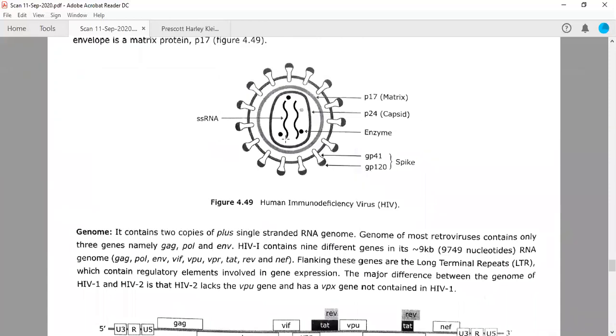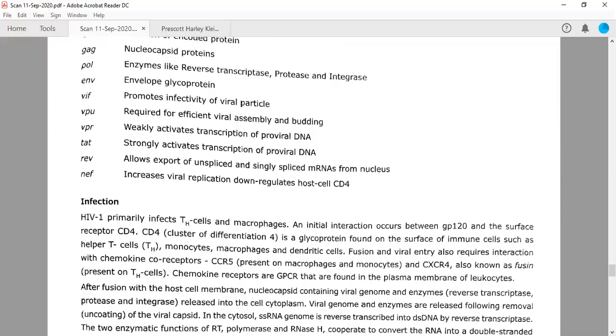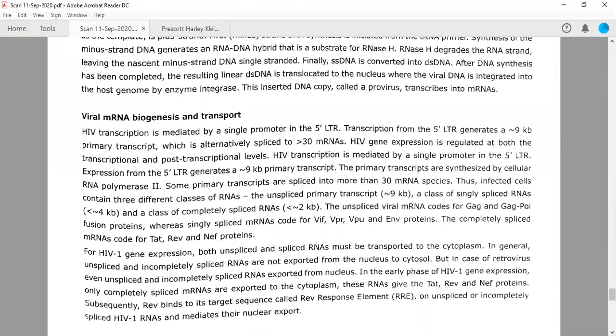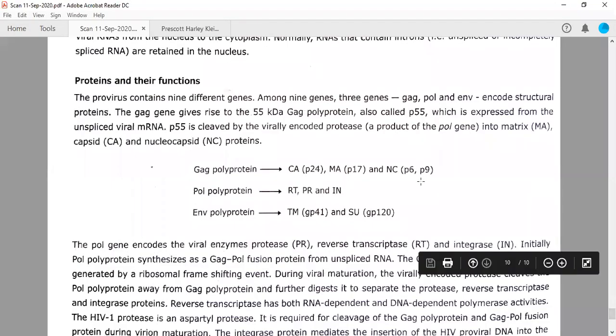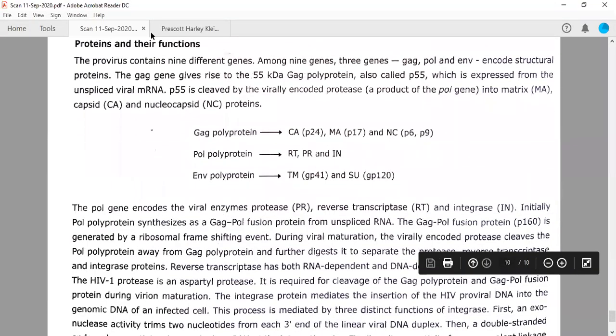This is the virus. It has the capsid here, so it is the 24 kilodalton protein. This is the matrix, so this is 17 kilodalton. And it also has this nucleocapsid, which has two kinds of proteins. One is 6 kilodalton, one is 9 kilodalton, right? It is written here, 6 and 9 kilodalton proteins are present.